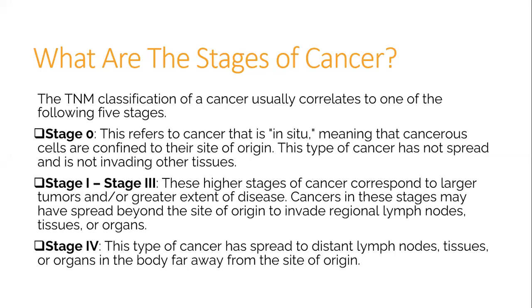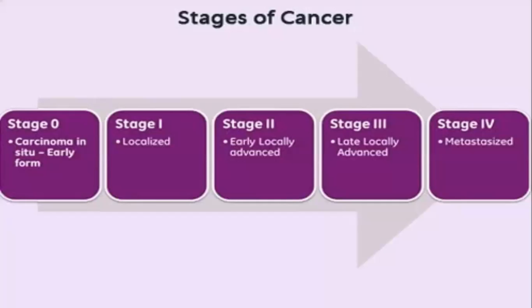Stage 1 to stage 3, including higher stages of cancer, correspond to larger tumors and or greater extent of disease. Cancers in these stages may have spread beyond the site of origin to invade regional lymph nodes, tissues, or organs. Stage 4. This type of cancer has spread to distant lymph nodes, tissues, or organs in the body far away from the site of origin.